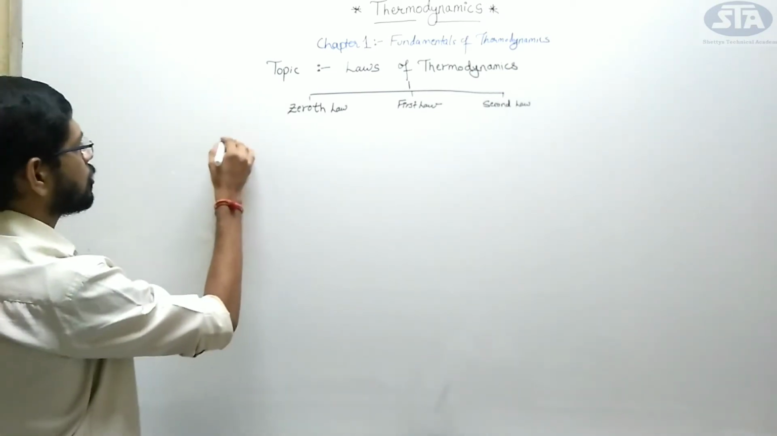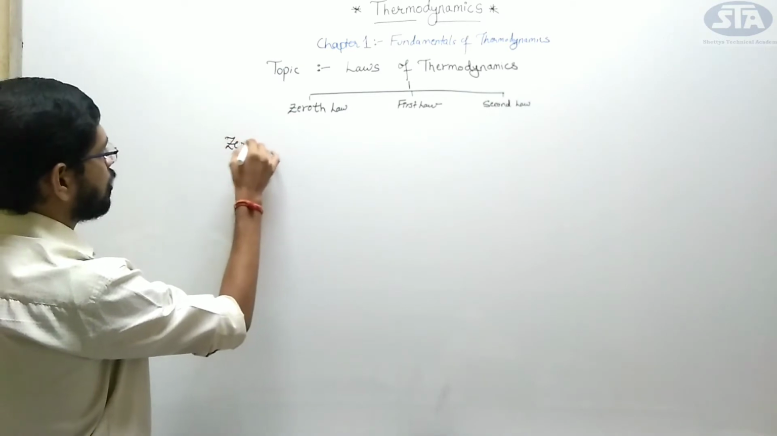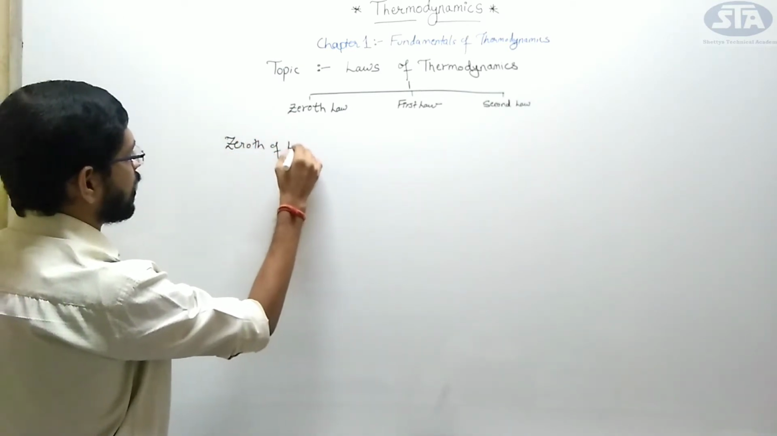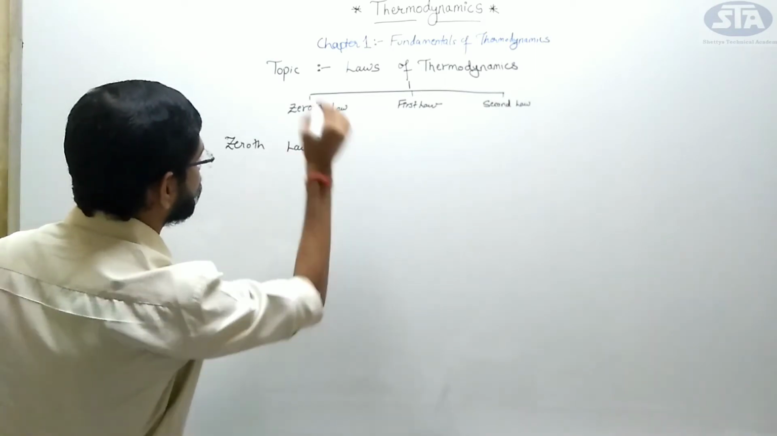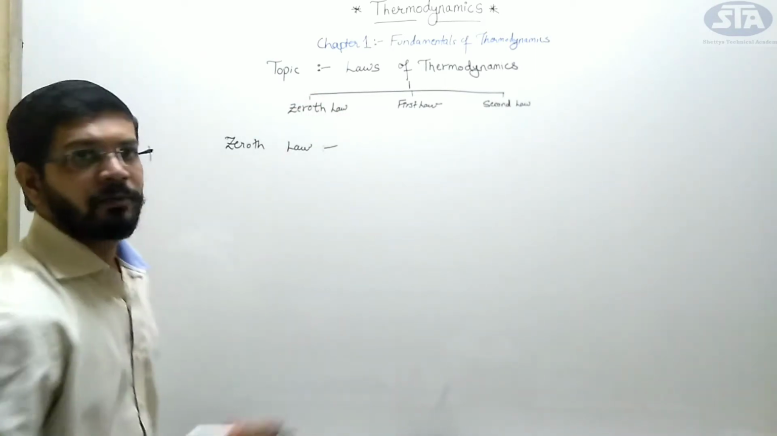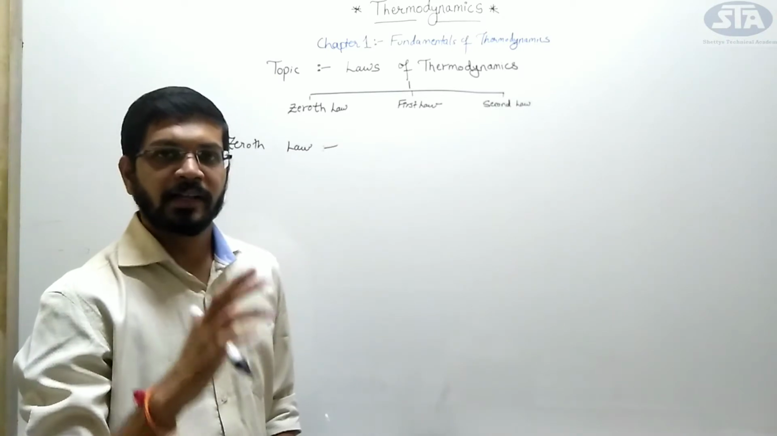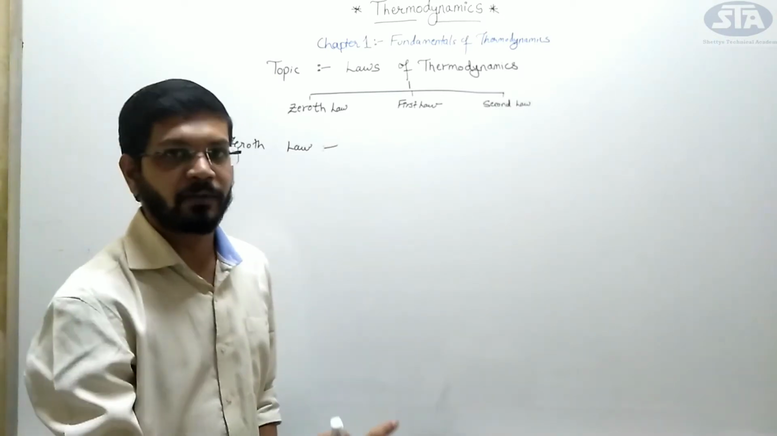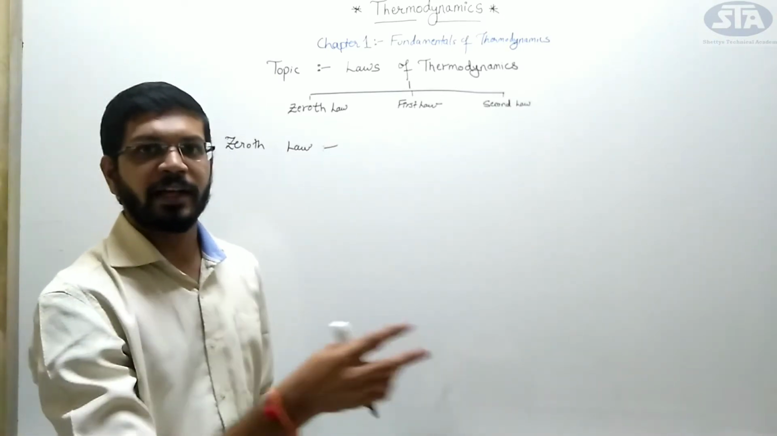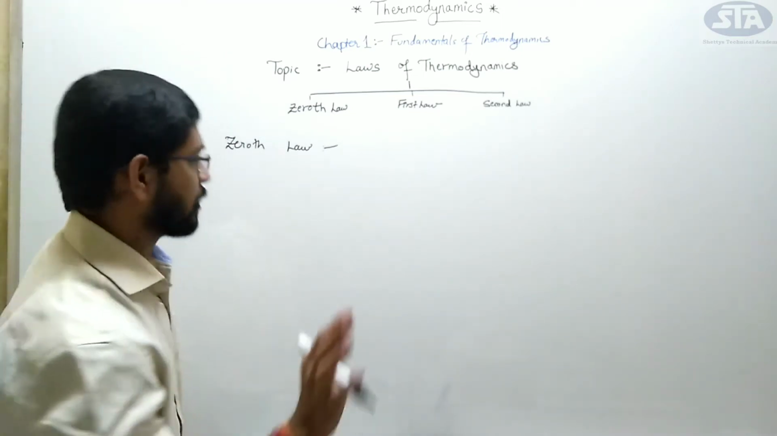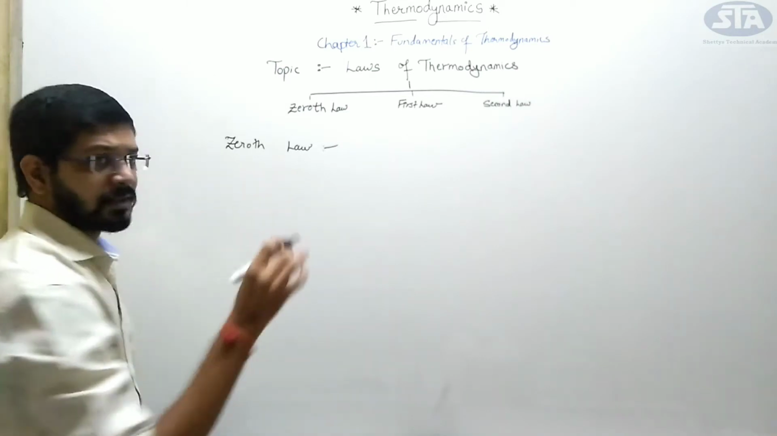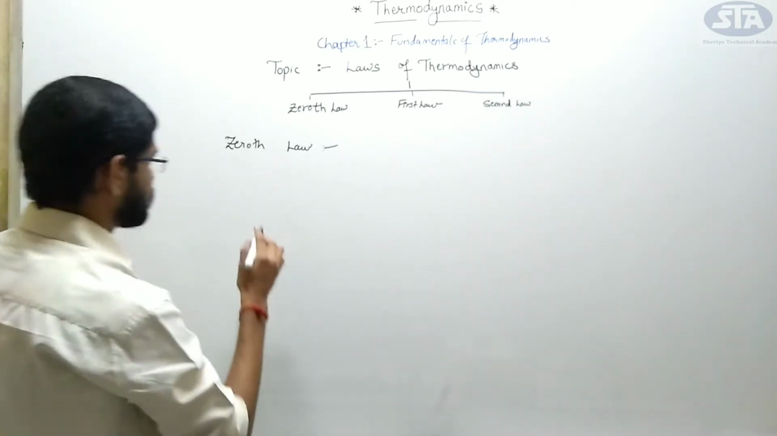Starting with the zeroth law of thermodynamics. Okay, what is the zeroth law? The definition is, if two bodies are separately in thermal equilibrium with a third body, then the two bodies are in thermal equilibrium with each other. Okay, let us understand this by an example.